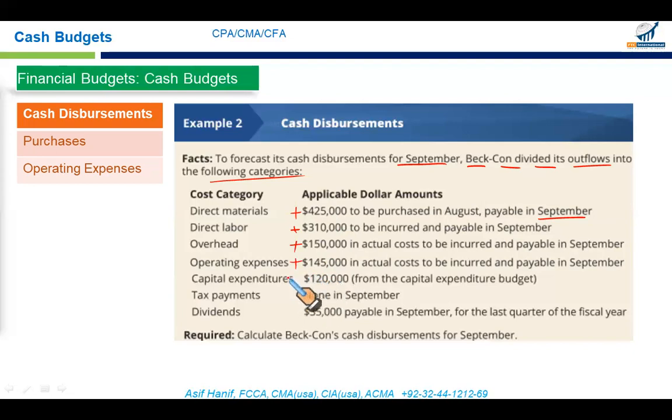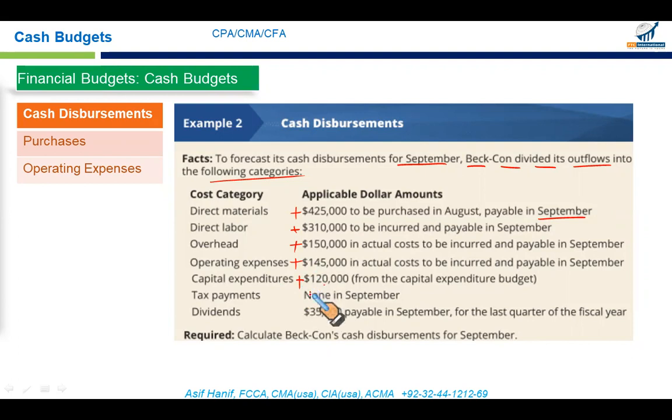Capital expenditures. Capital expenditure is a subject of capital budgets, and these involve investments in property, plant, and equipment. You don't do that every year, normally every 5 to 10 years, and so on. So this is the amount you expect to spend in acquiring a piece of property, 120,000. So this is again an addition to your outflows.